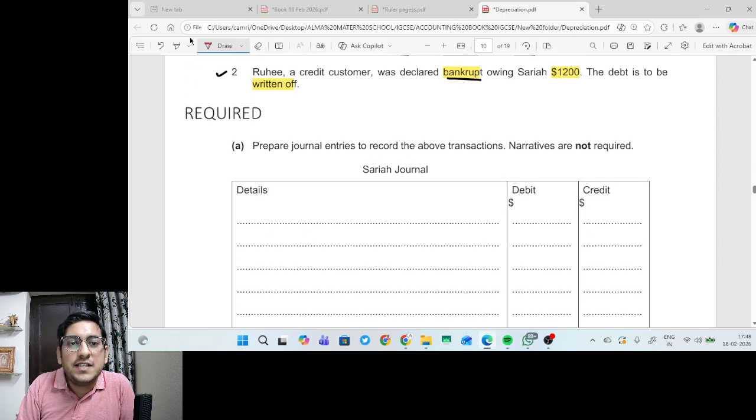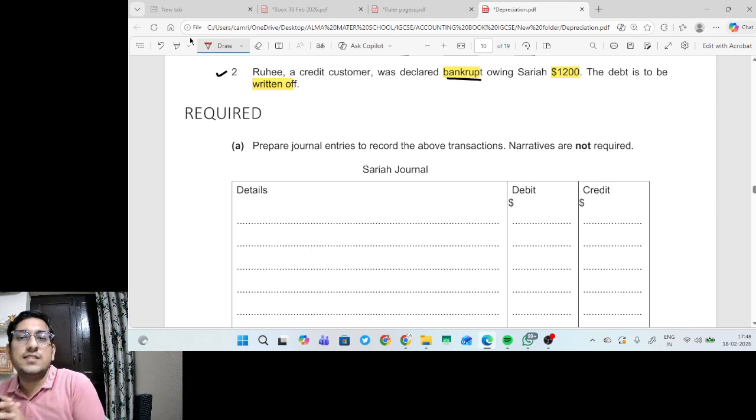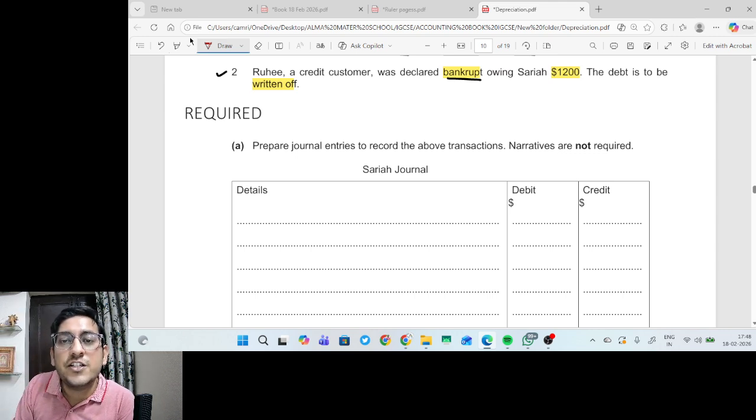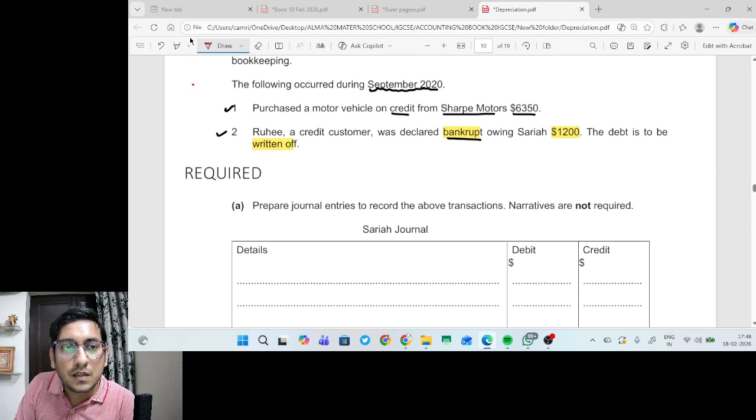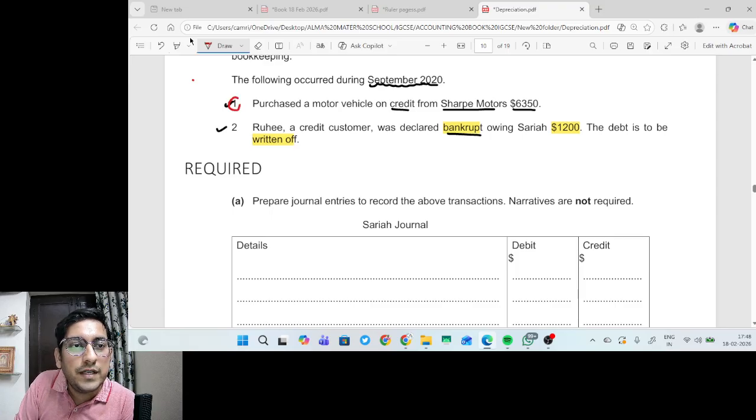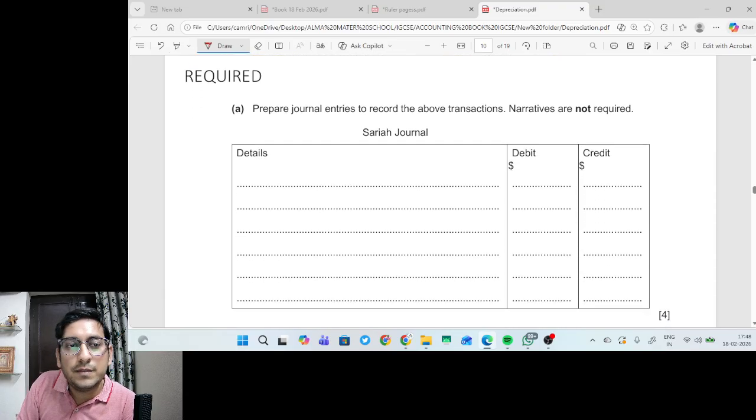Point number A, prepare journal entries to record the above transactions. The question is saying narrations are not required. So point number 1, we have to pass the journal entry. What will be the journal entry?